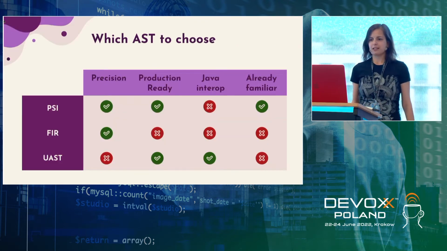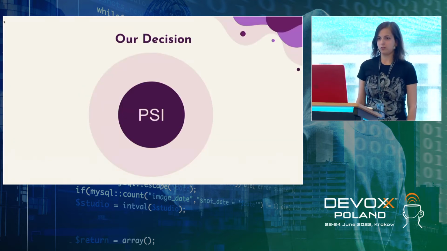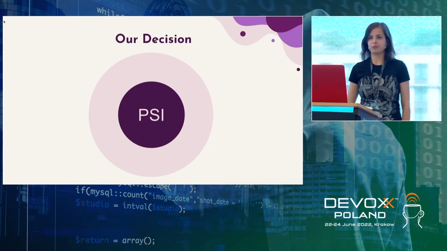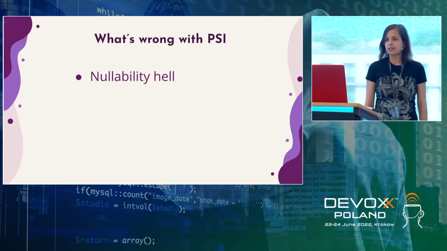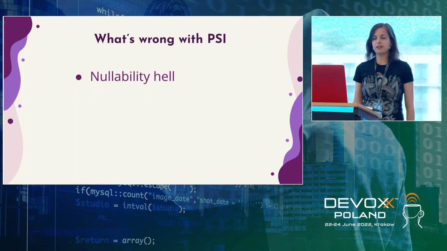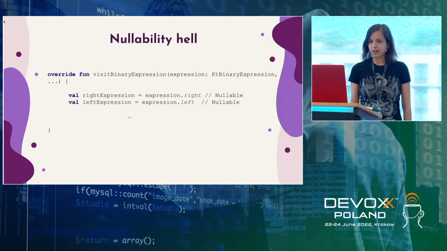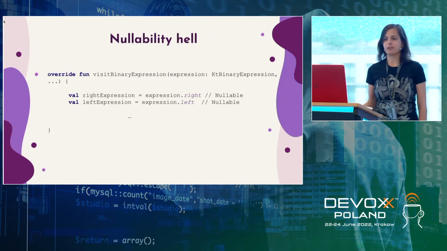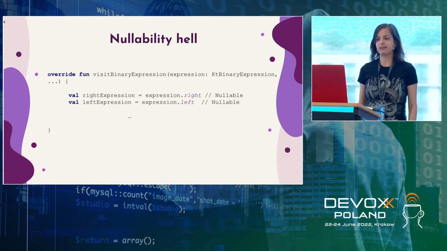So we generated some kind of decision-making table and decided that we'll go with PSI, our Program Structure Interface. But it comes with some trade-offs. First of all, it's a nullability hell. What do I mean? Imagine this kind of code that we have, for example, for binary expression. If we want to implement such check, we want to visit binary expression.